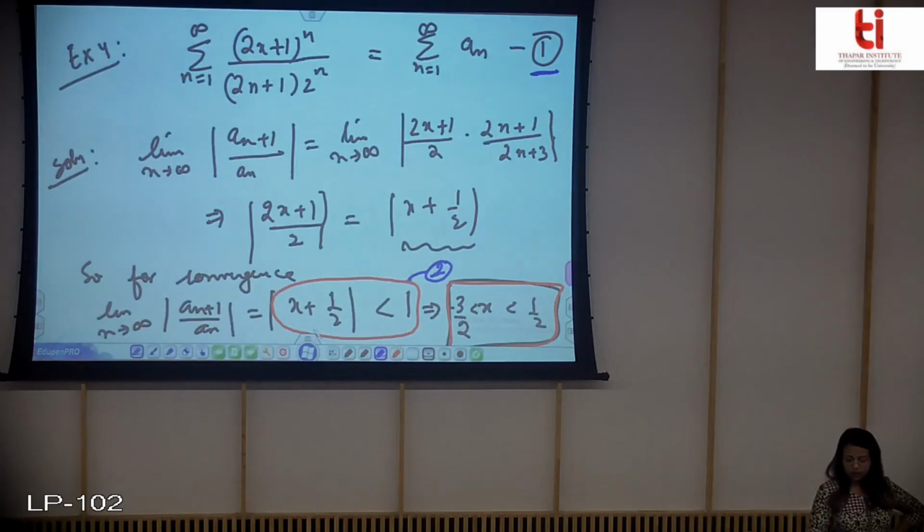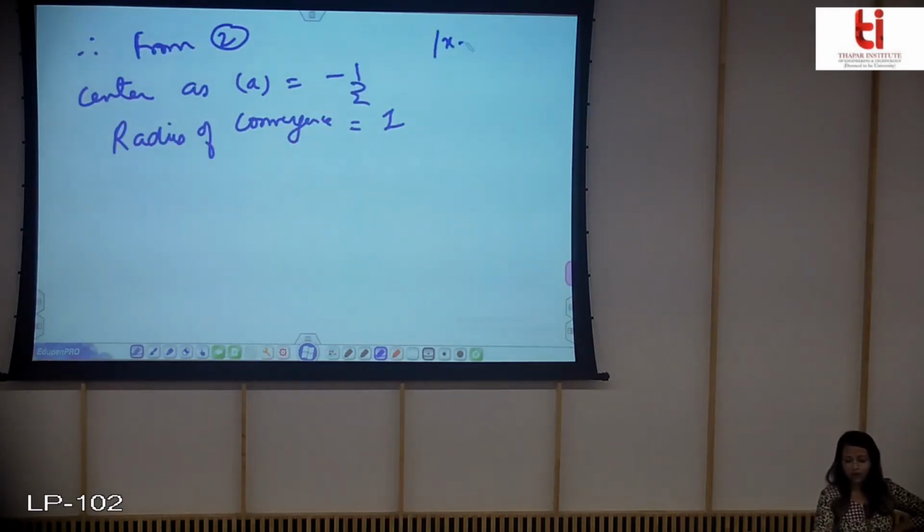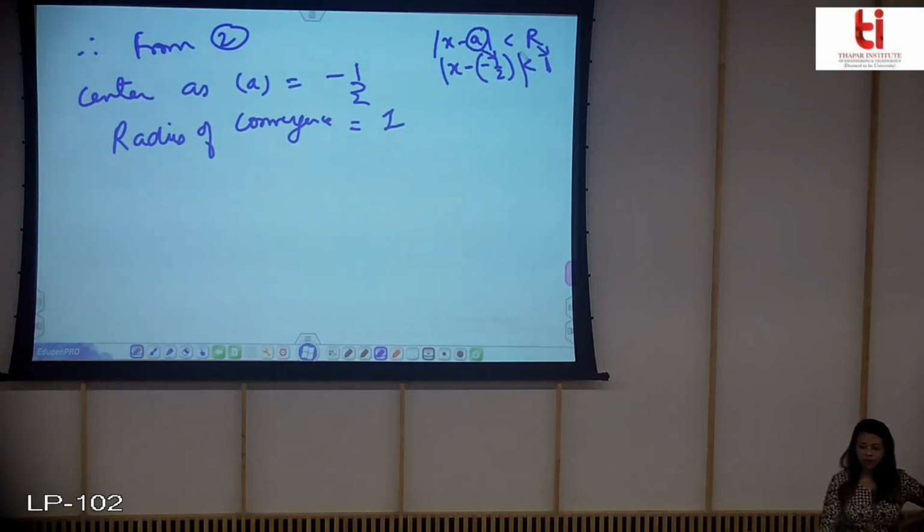You can clearly see this, because our expression was like this, so here I have plus 1, so I can write this as this. So you can easily see that in place of a I am getting minus half, and in place of r I am getting 1.